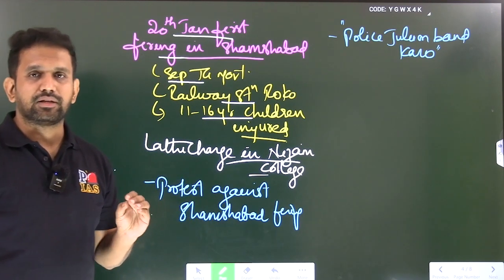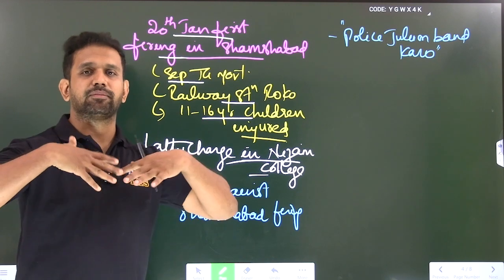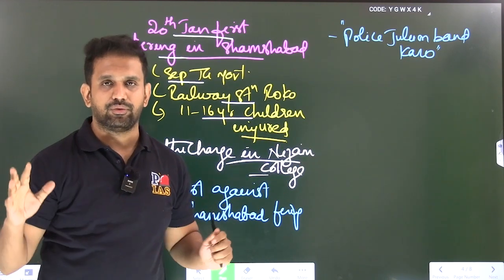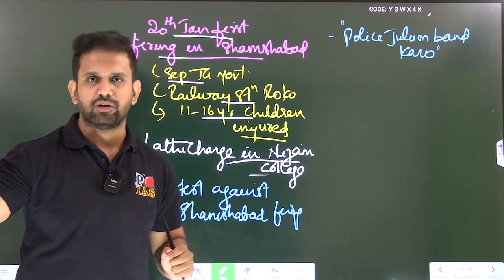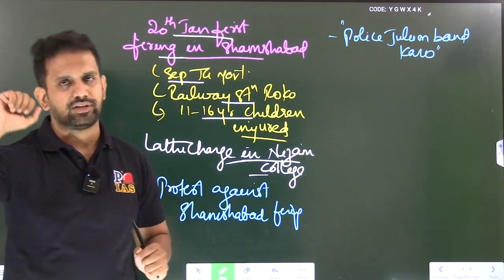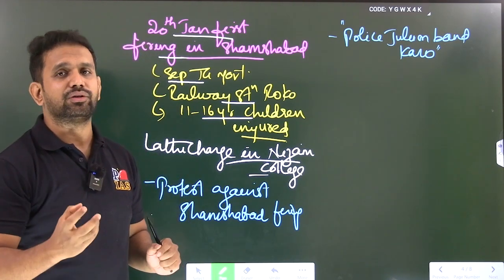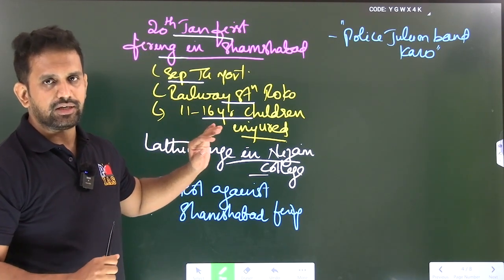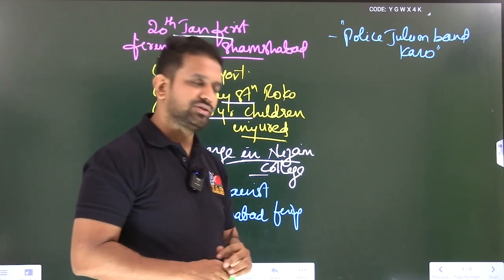Police Zulum Band Karo. That was a slogan at that time. So when in the Nizam College, I am the leader, I am just addressing all of you. Automatically, police came and dispersed the crowd, nothing but did the lathi charge. So we said that Police Zulum Band Karo. Why the purpose of the meeting was? The purpose of the meeting was very clear. They were actually protesting against the firing that has happened in Shamshabad.